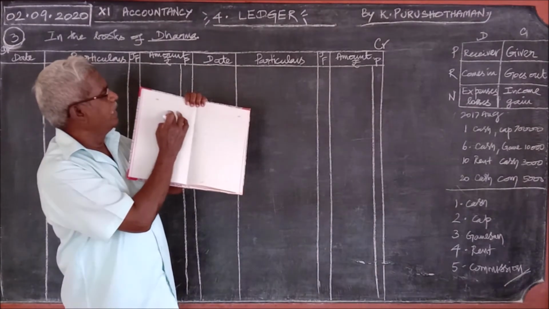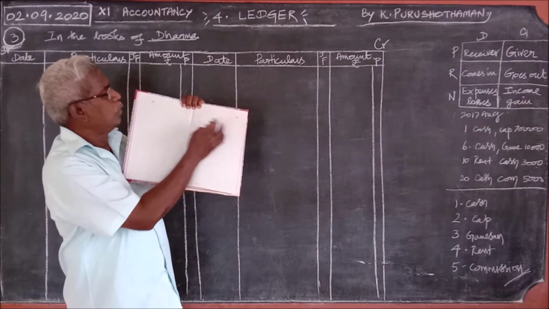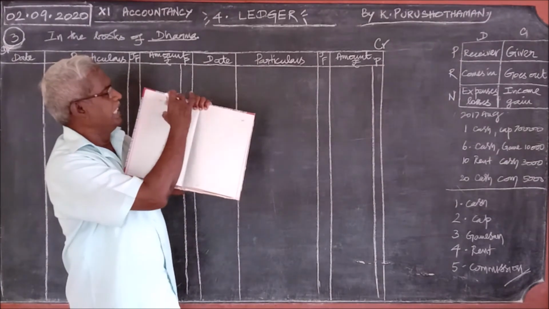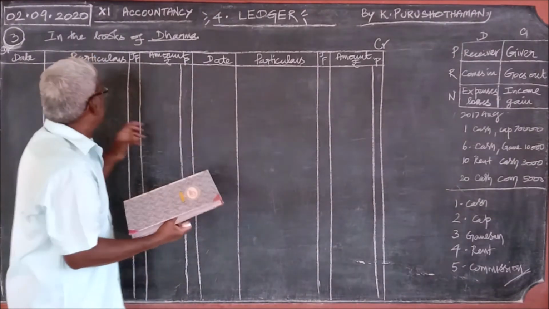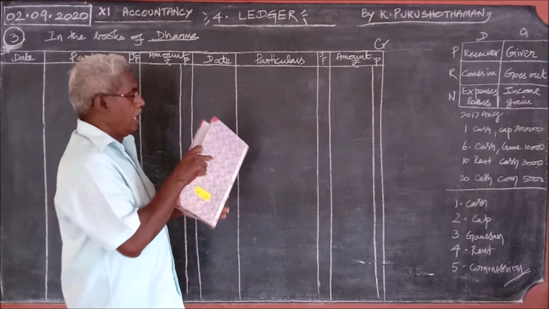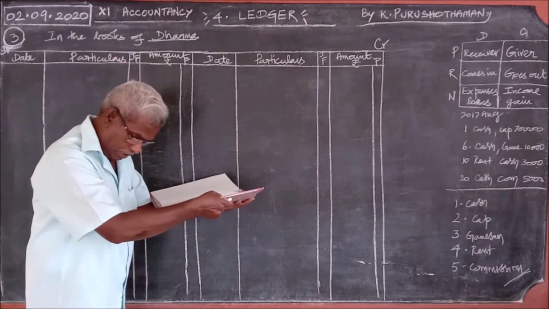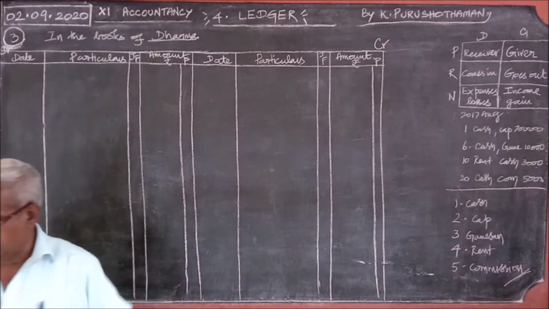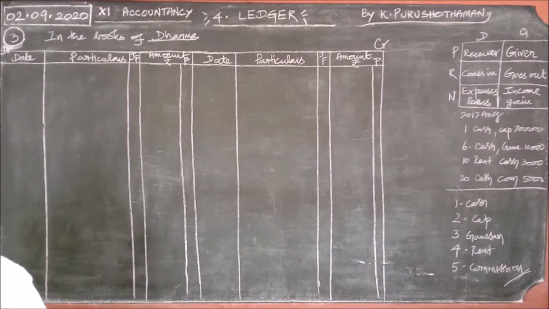In the next line you draw a line using a pen or pencil, and you will get a box. Within the box you can write date, particulars, JF, amount, rupees, everything as I said. You should remember these things. This is very important.